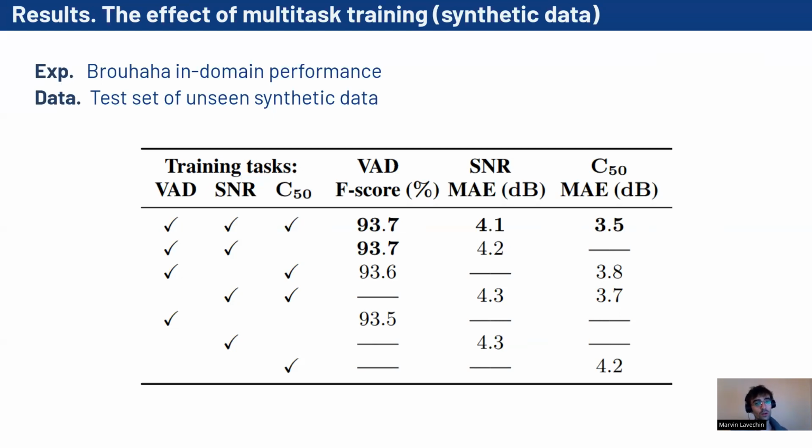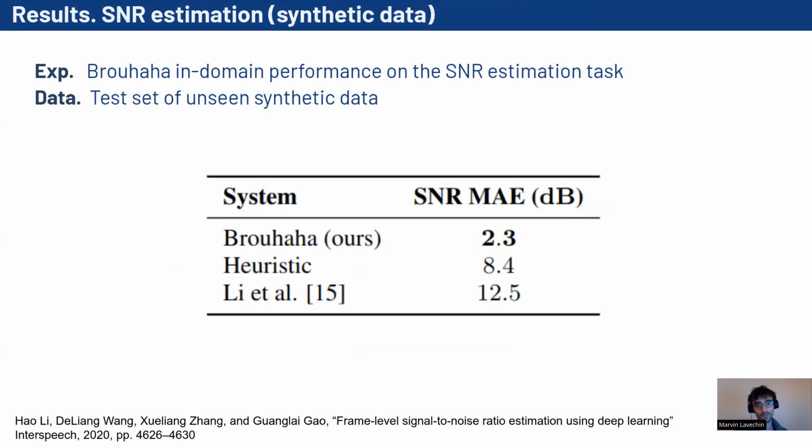In the paper, we also show that the multitask training regime is beneficial for the performance of the model. When turning off one or multiple losses among our 3 losses, we observe a performance loss. In other words, the best performance is obtained when all 3 losses are active.